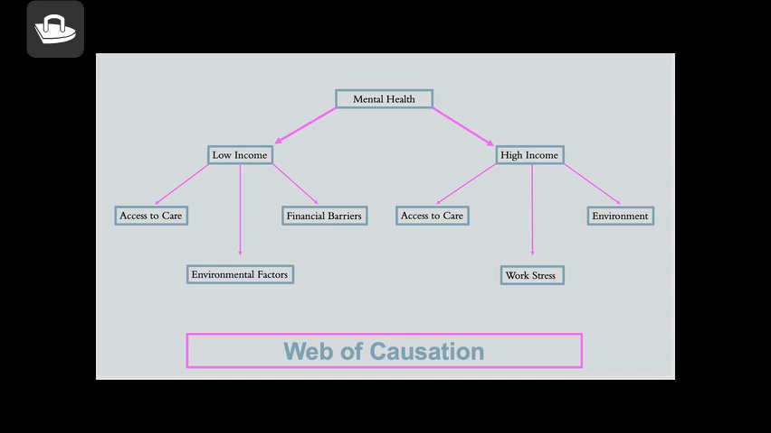Additionally, high income individuals have stronger financial support systems. They can afford regular therapy, medications, and even alternative treatments like wellness programs, which help them manage stress and mental health challenges more effectively than low income families.